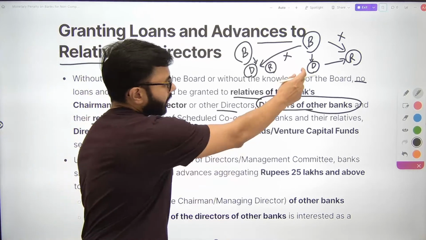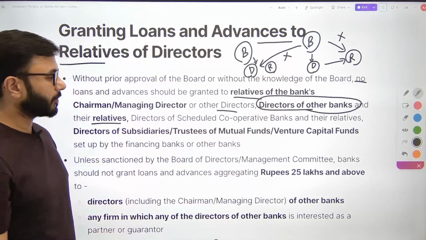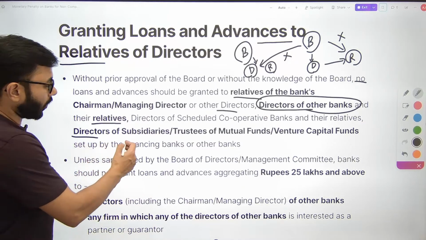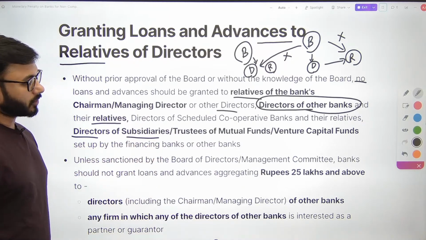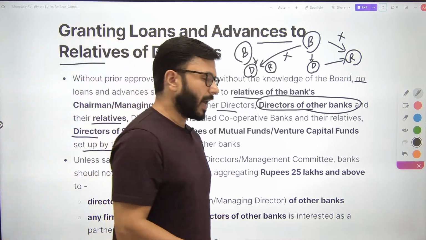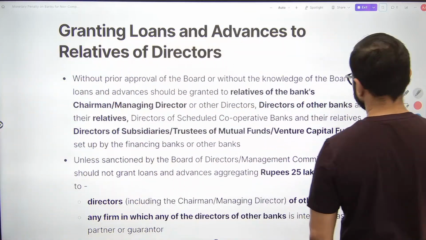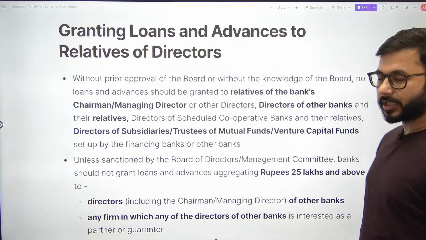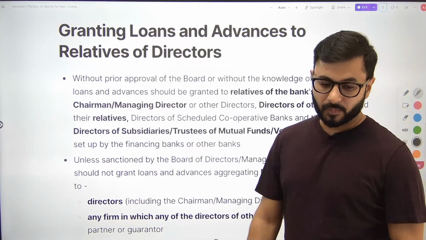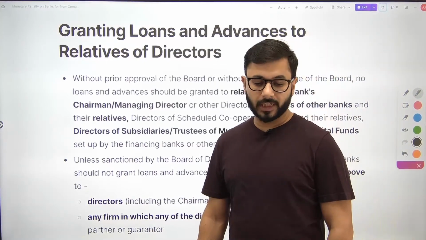क्योंकि ये directors connected होंगे, so there might be some kind of influence. Okay. Directors of subsidiaries, trustees, venture capital funds set up by the financing banks or other banks. कोई बैंक है, कोई ट्रस्ट, कोई ट्रस्टी है, कहीं पे किसी subsidiary में director है, वो सब इसके अंदर आ जाते हैं। Okay. Bank should not grant loans and advances